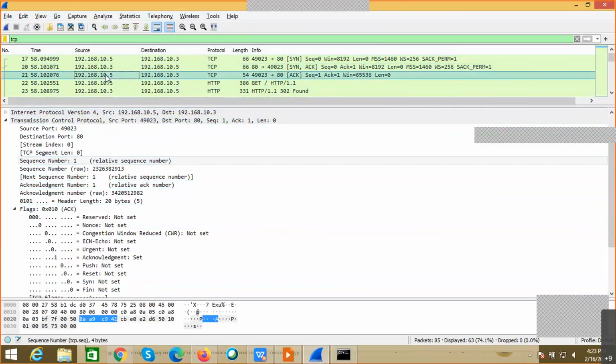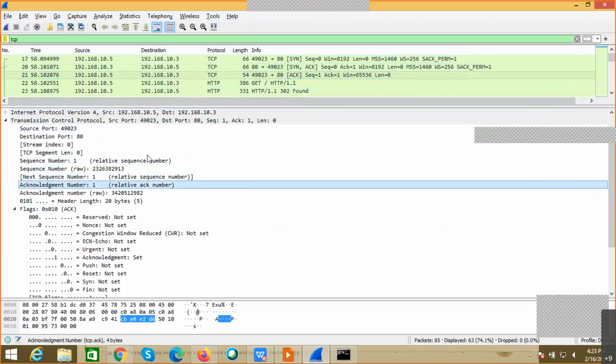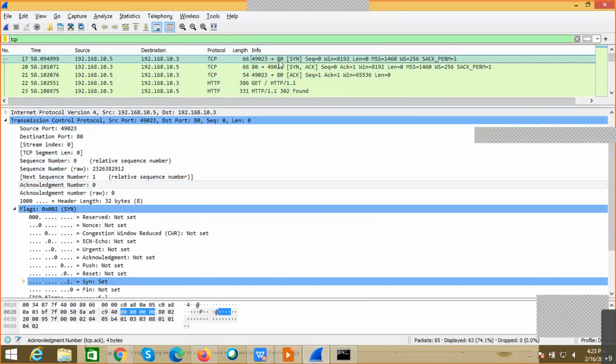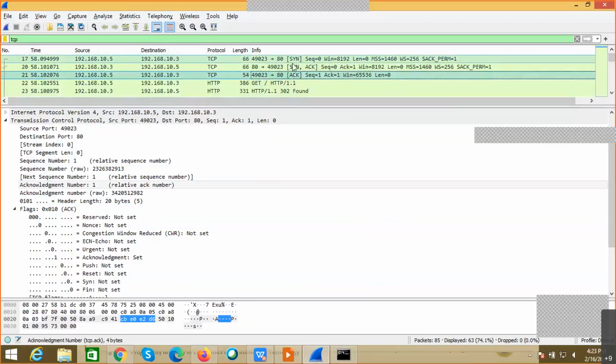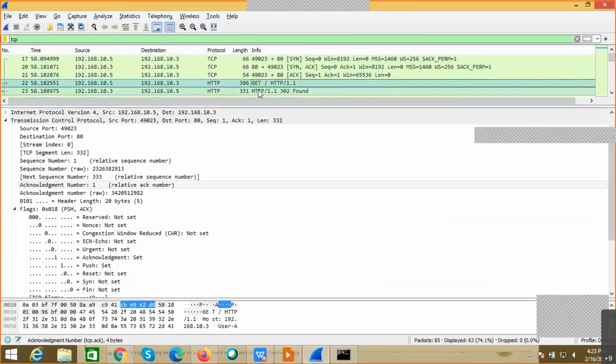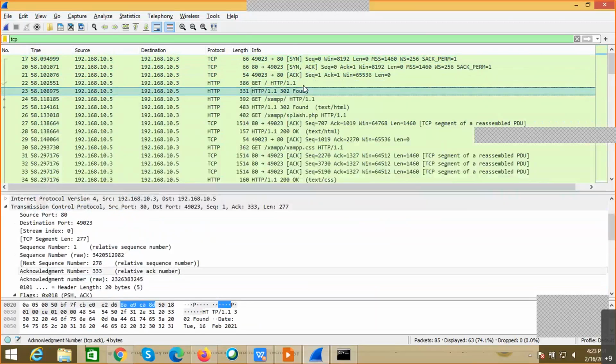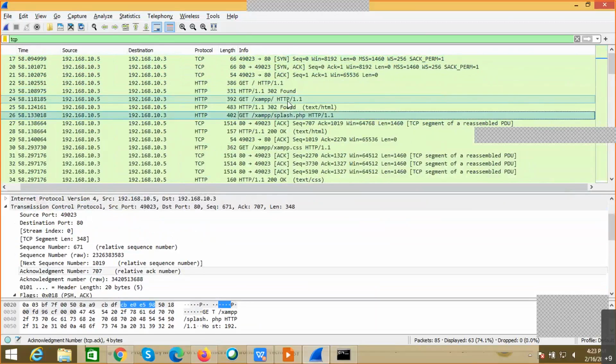So what I will do from 10.5, now you can see in the third packet, acknowledgement is 1. So I'm sending only the acknowledgement to 10.3. So I'm starting the communication, getting an acknowledgement from the client, and again the client is requesting my acceptance, and I'm accepting the communication. Now once this SYN plus ACK and ACK, this three-way communication, is done, then only I'm getting the actual HTTP communication or the application layer protocol or the application kind of communication.